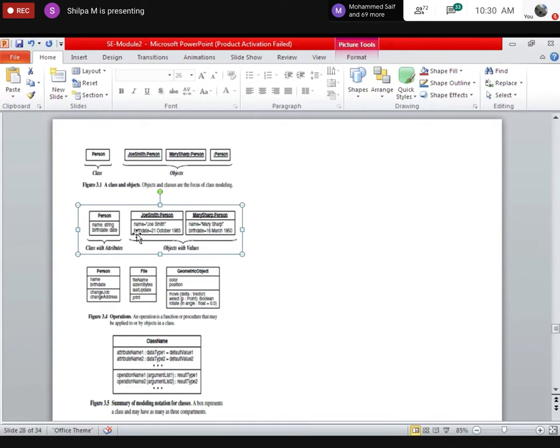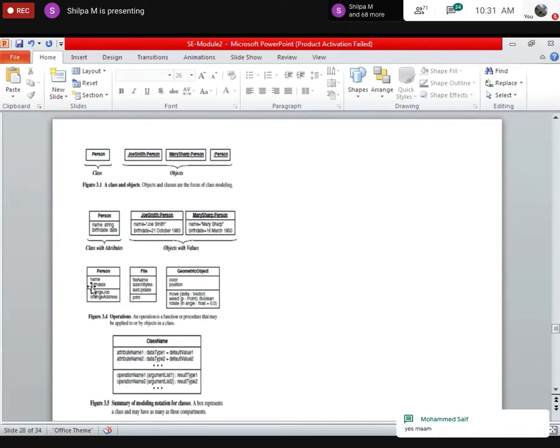Birth date is an attribute, and 21st October 1983 or whatever it is, that is a value associated with the birth date. So this is the object and this is the class. Did you get it? So this is a class and this is an object associated with this class.